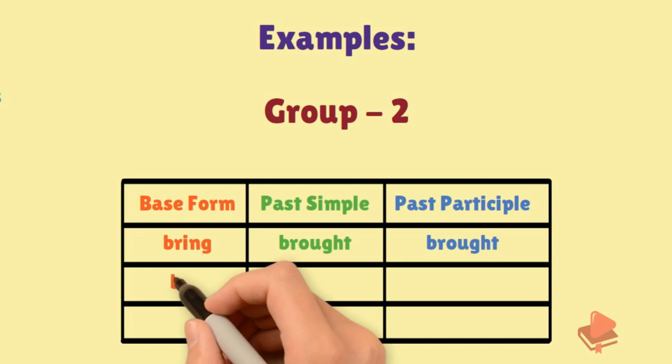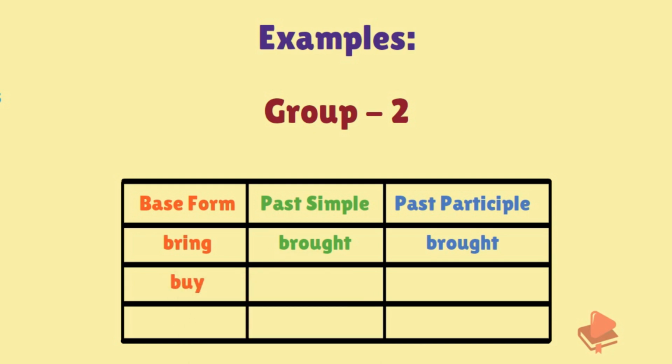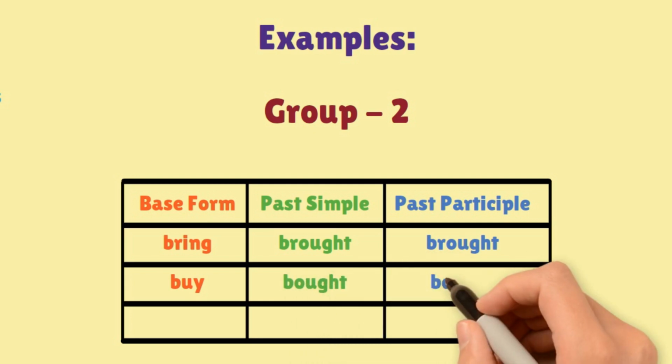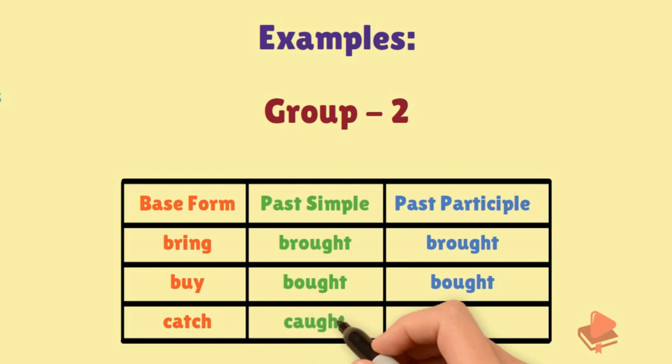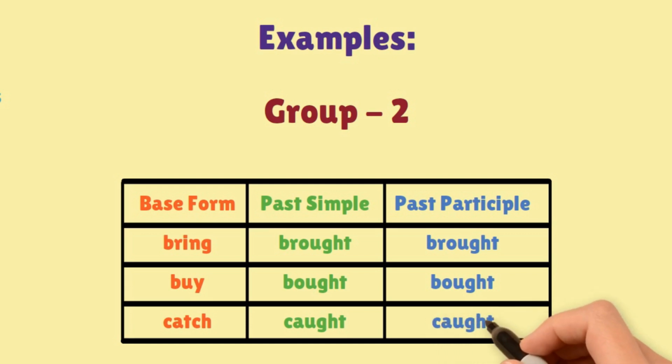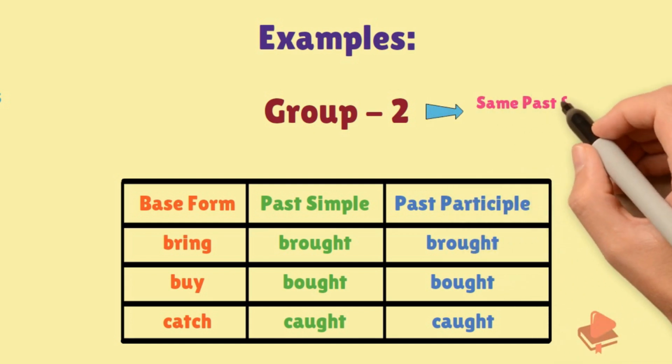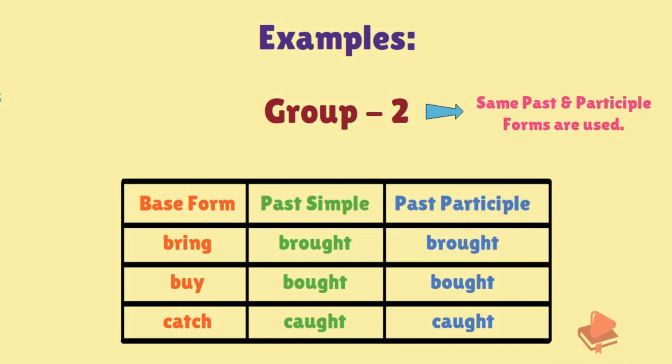If the base form is buy, the past simple becomes bought and the past participle becomes bought. In the next example, if the base form is catch, the past simple becomes caught and the past participle also becomes caught. So, in group 2, the same past and past participle forms are used.